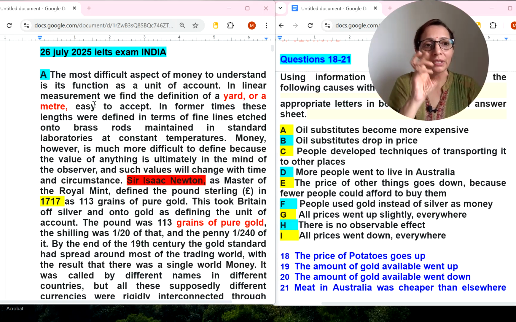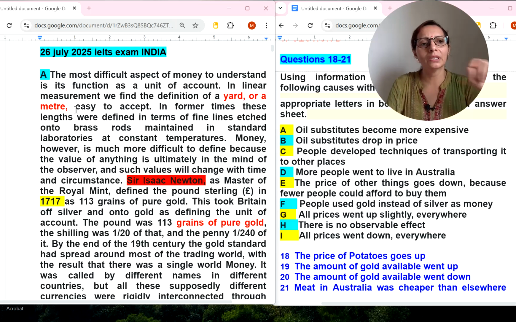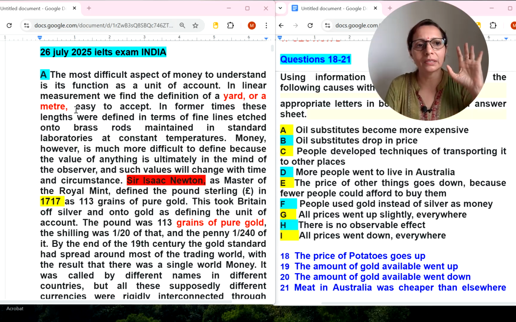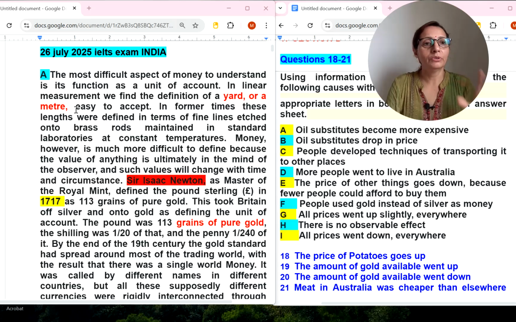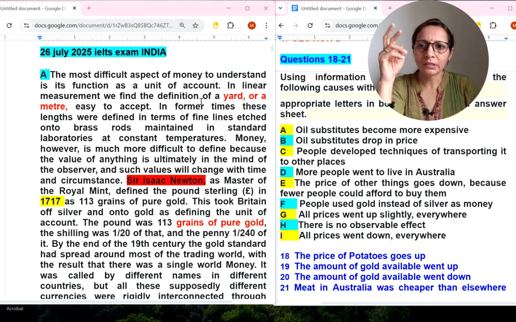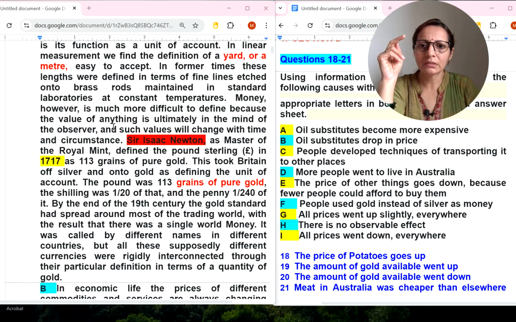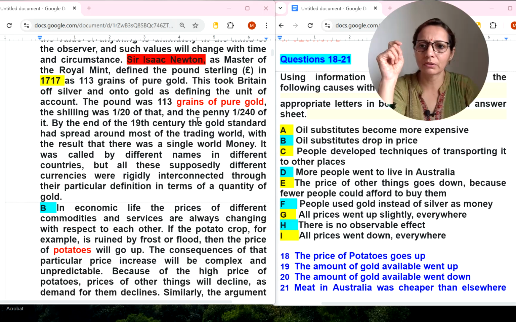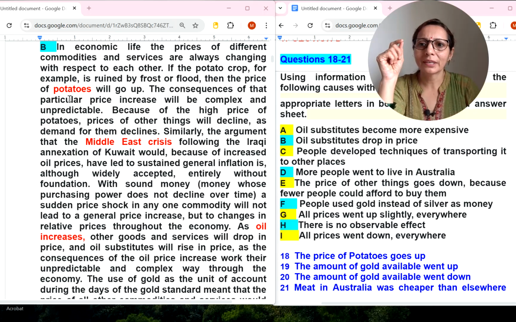Differentiating between keywords is also important. If you underline every word, that will not serve your purpose. So in this A paragraph: yard or meter, Sir Isaac Newton, 1717, grains of pure gold. In second, potatoes, Middle East crisis.